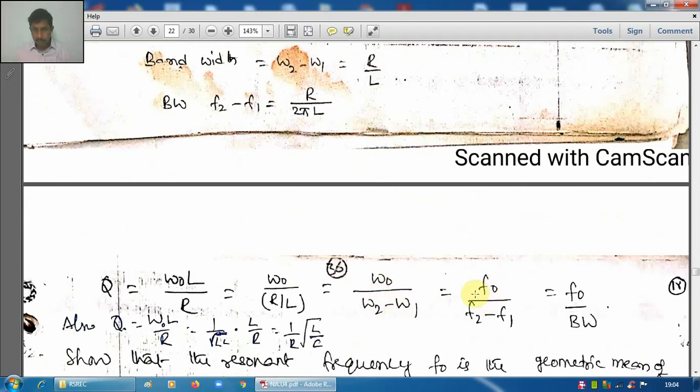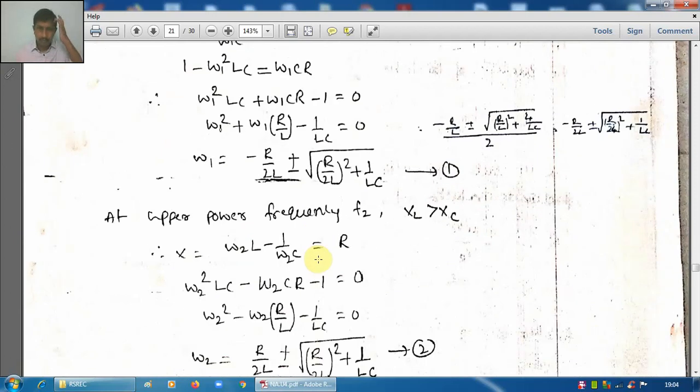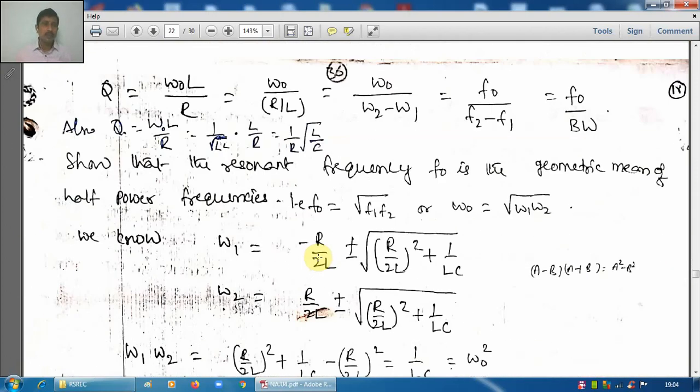Or if 2 pi is taken out, that gets cancelled, and this is equal to F0 by F2 minus F1. This is nothing but F0 by bandwidth. This is the relation: Q is expressed as F0 by bandwidth. So this is one relationship useful in problem solution.